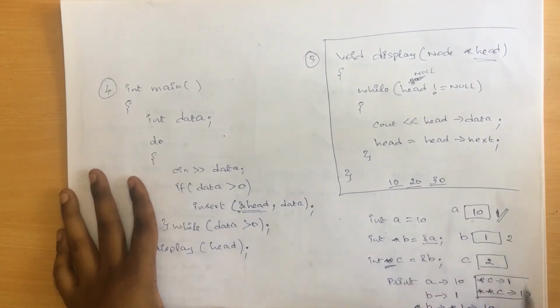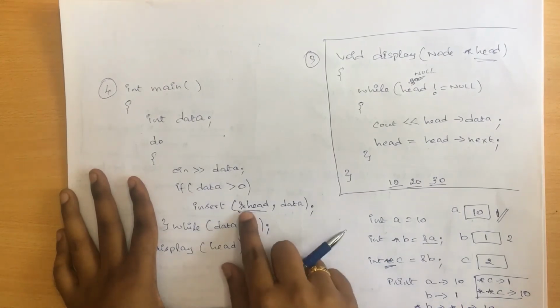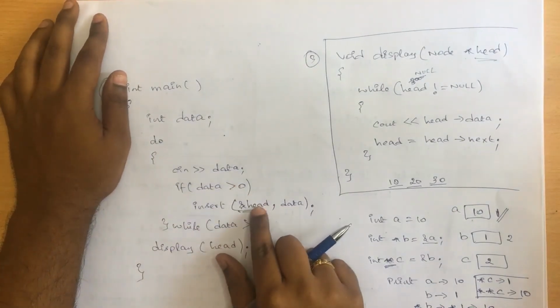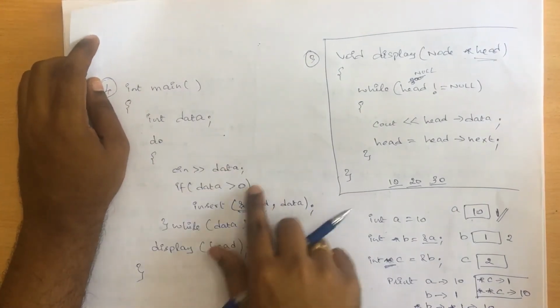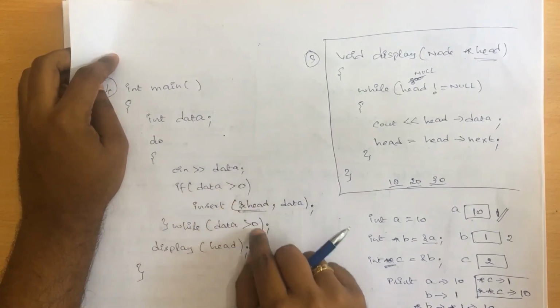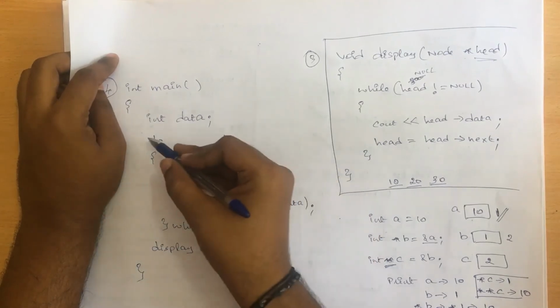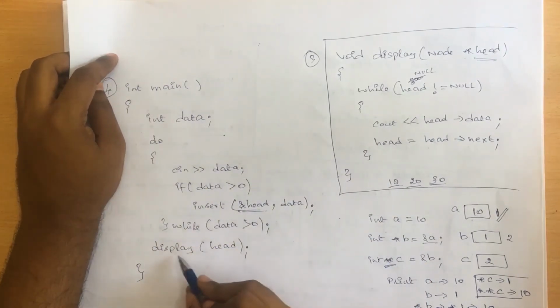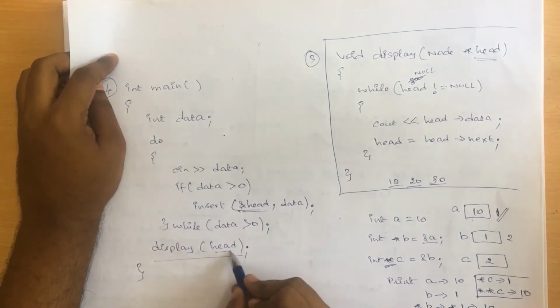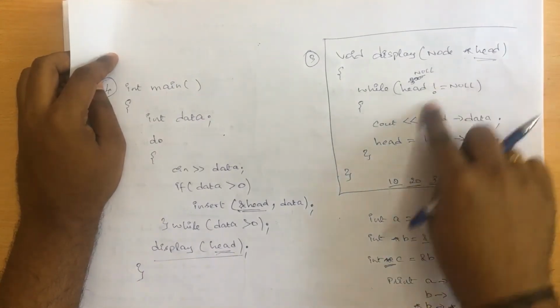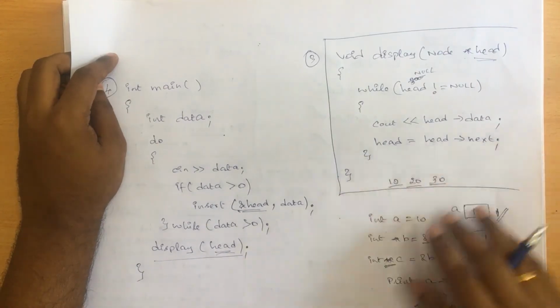So this is how the pointer concept actually works, right? That's the main reason why we are passing the address of head as well as the data collected from the user, and we are running this loop endlessly until the data value given is less than or equal to 0. After the end of this loop, we just call the display method and pass head, where head holds the first node's address, and this process takes place for printing all the values.